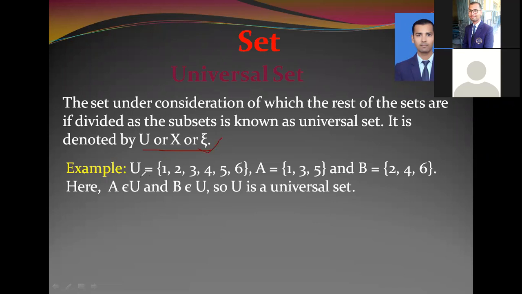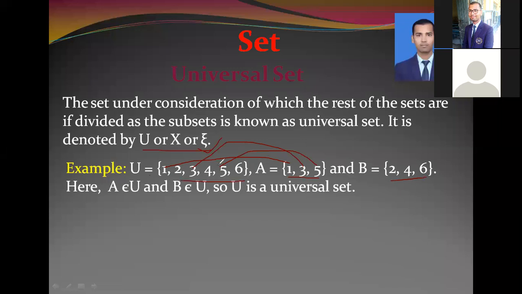In the same way, suppose U is equal to 1, 2, 3, 4, 5, 6, where A is equal to 1, 3, 5, which are just a few numbers taken from U. From these 6 numbers, set A takes only 3, that is odd numbers. In the same way, set B takes only 3 numbers among these 6.